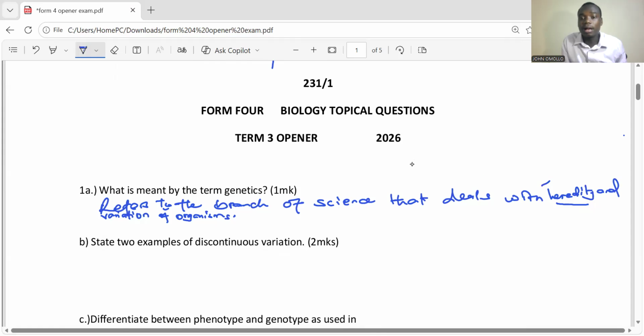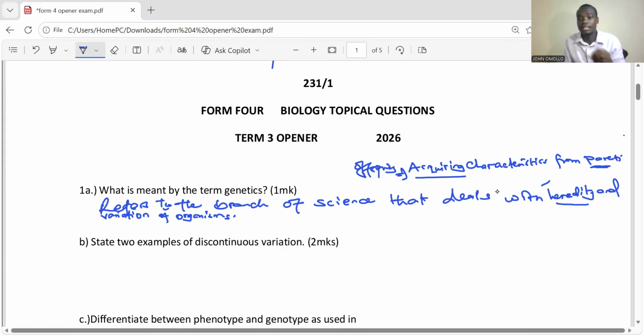Heredity means acquiring characteristics from parents. So offspring acquire characteristics from where? From parents. So that is what we call heredity.